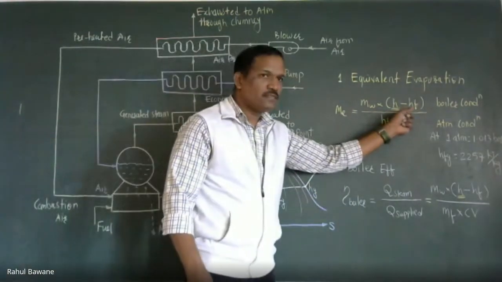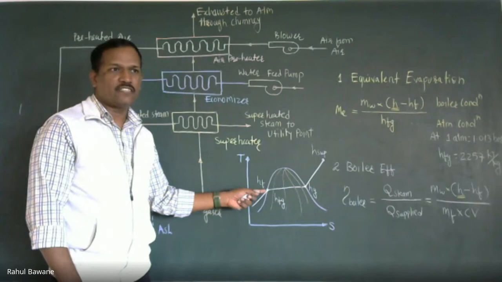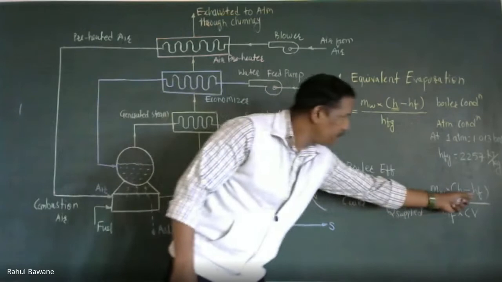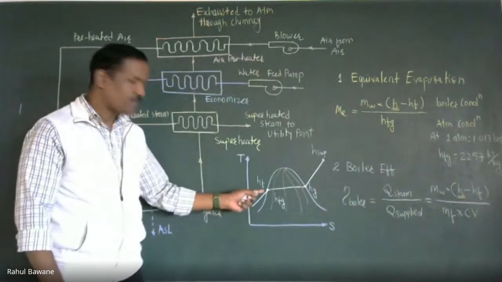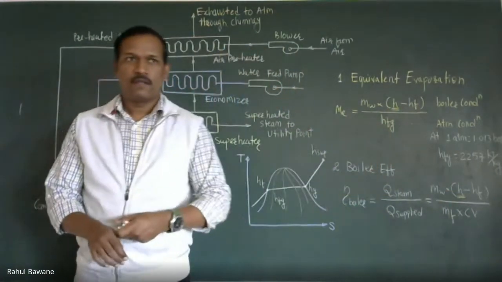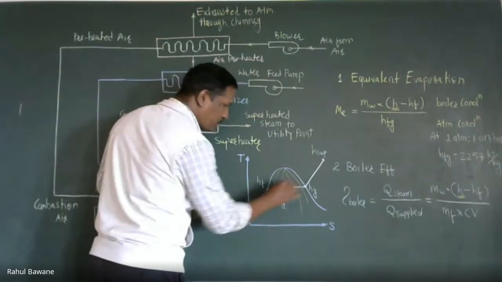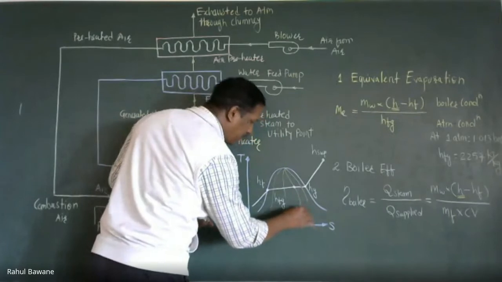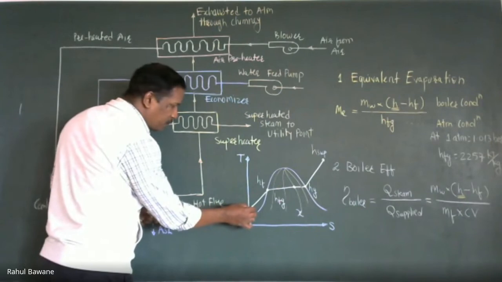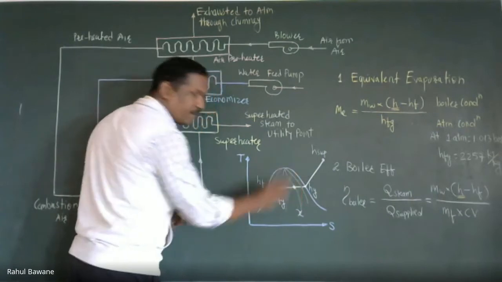This HF means saturated fluid, the enthalpy at saturated fluid. So whatever be the pressure, we will find out what HF is. This H may be anything. Suppose your steam generation is at this point and it has a dryness fraction X. So you supplied water at this point and you are getting steam of this quality.